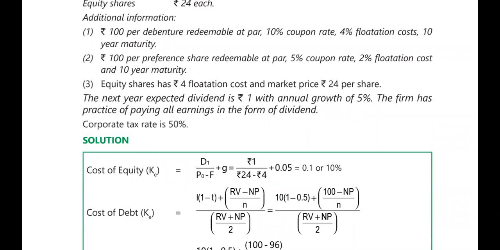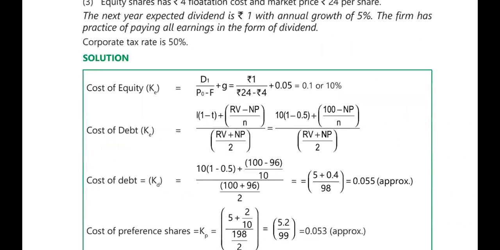Because 4% is flotation cost. 100 minus 4 gives 96. So the formula is 10 into (1 minus 0.5) plus (100 minus 96) divided by the number of years, 10 years, whole divided by (100 plus 96) divided by 2. When we do all these calculations, the ultimate answer we'll get is 0.055.